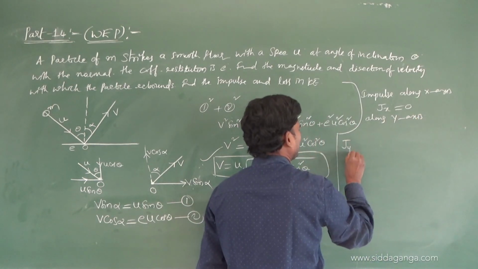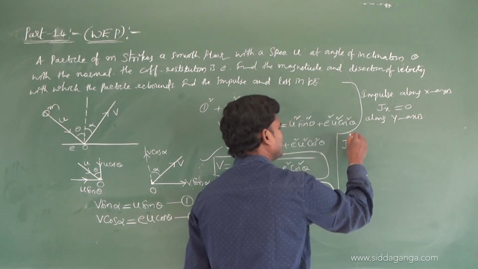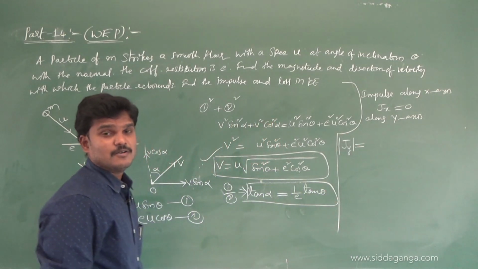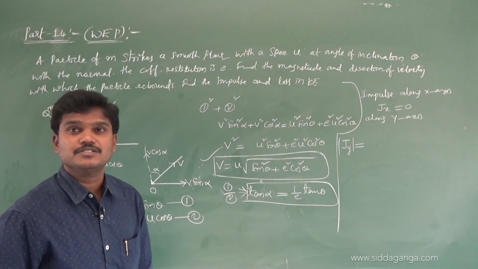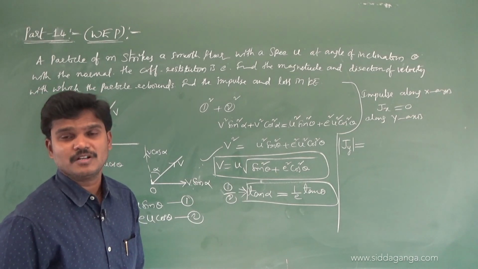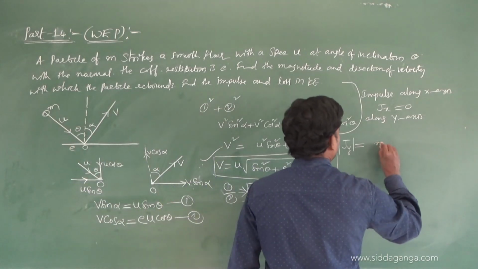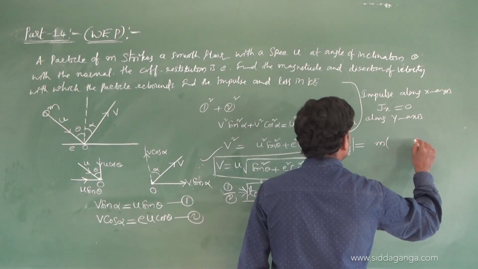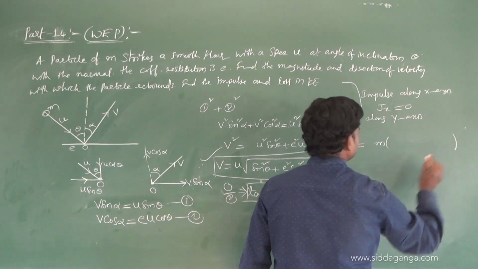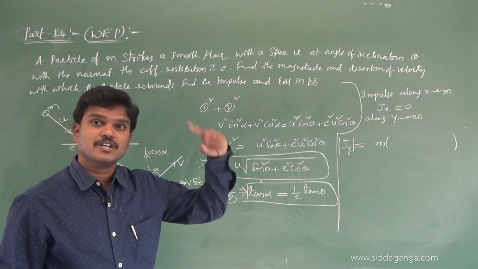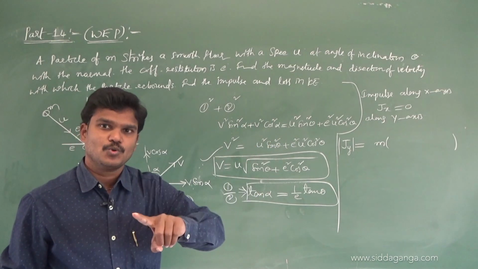J y. Let me take the magnitude of impulse, J y. What is the regular formula? mv minus mu, m into v minus u. What is v and what is u? v is after the collision, u is before the collision.